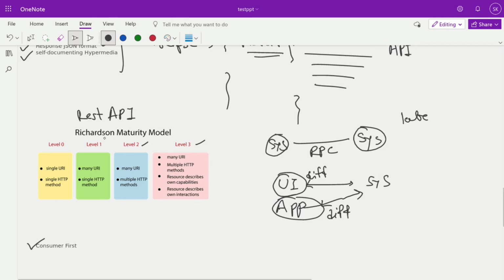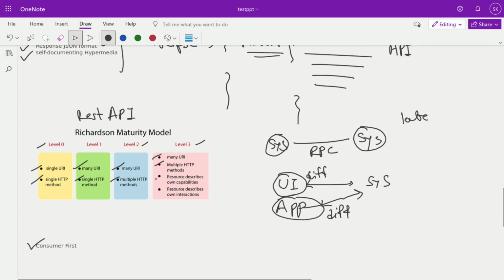We'll go level by level. Just to recap: at level 0 it's RPC or an HTTP call. It's a single URI and a single HTTP method, the POST method, getting called. At level 1, many URIs are supported and a single HTTP POST method is getting called. Here purely an HTTP call should happen. At level 2, many URIs are supported and multiple HTTP methods and status codes are supported. And at level 3, many APIs, multiple HTTP methods, multiple HTTP statuses we can define.